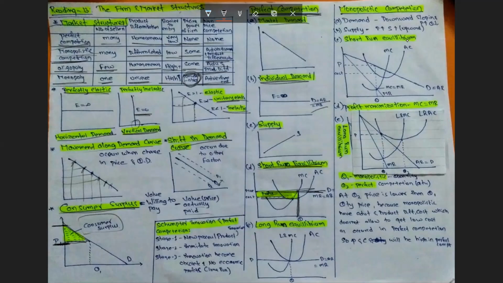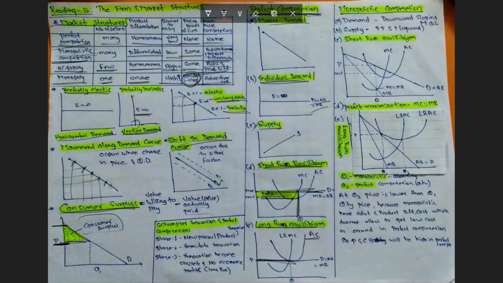However, in the long run, the quantity is determined where marginal revenue equals marginal cost, but the price equals average cost. That is, firms cannot earn supernormal profit. Firms can earn only normal profit. That is, they can cover explicit as well as implicit cost. Here, the economic profit is zero. That doesn't mean the accounting profit is zero, because we already included all the implicit as well as explicit cost while calculating average cost.